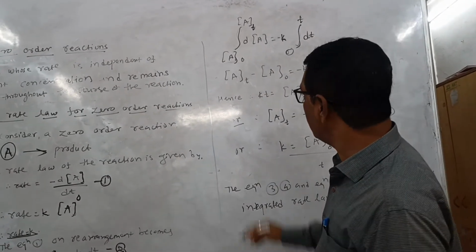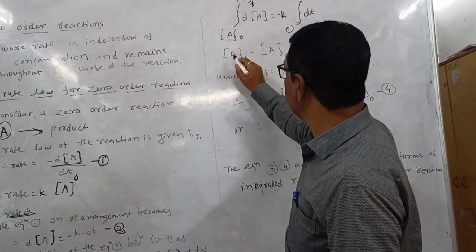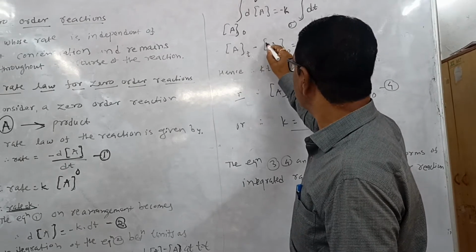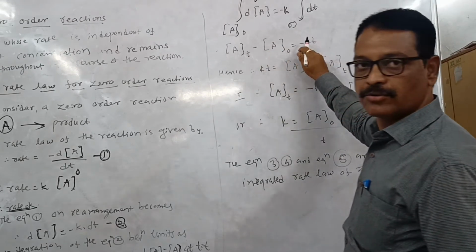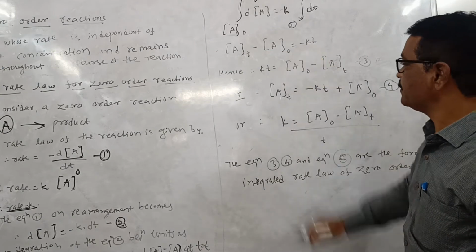Therefore [A]t minus [A]0 is equal to minus kt.